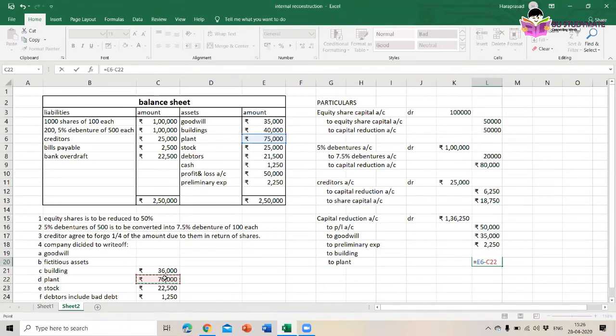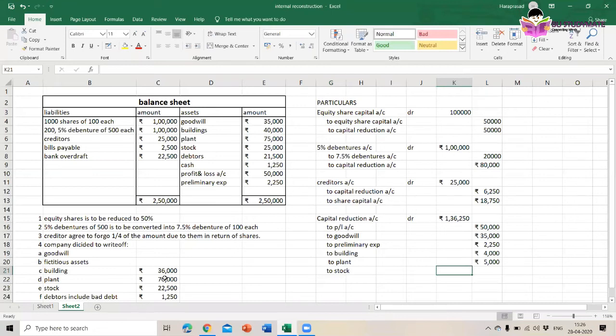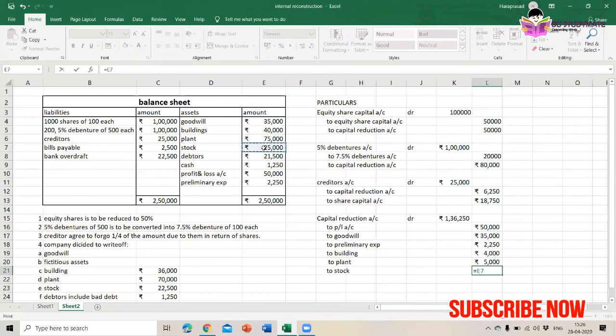Then to stock. Stock is 25,000 less. Here we have to write down 22,500. We have to write off. Then to debtors, which includes bad debts. So we have to write down only bad debts, 1,250.